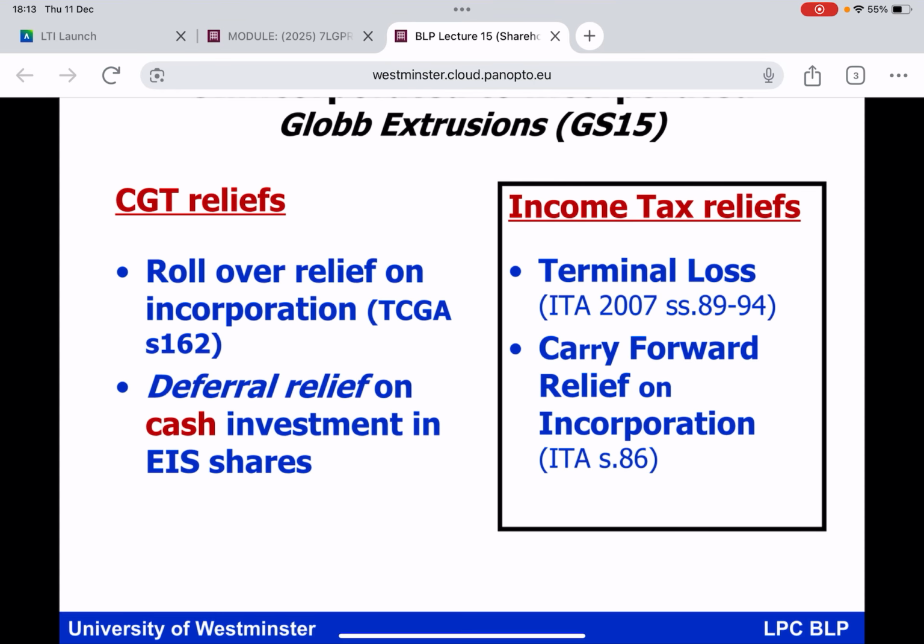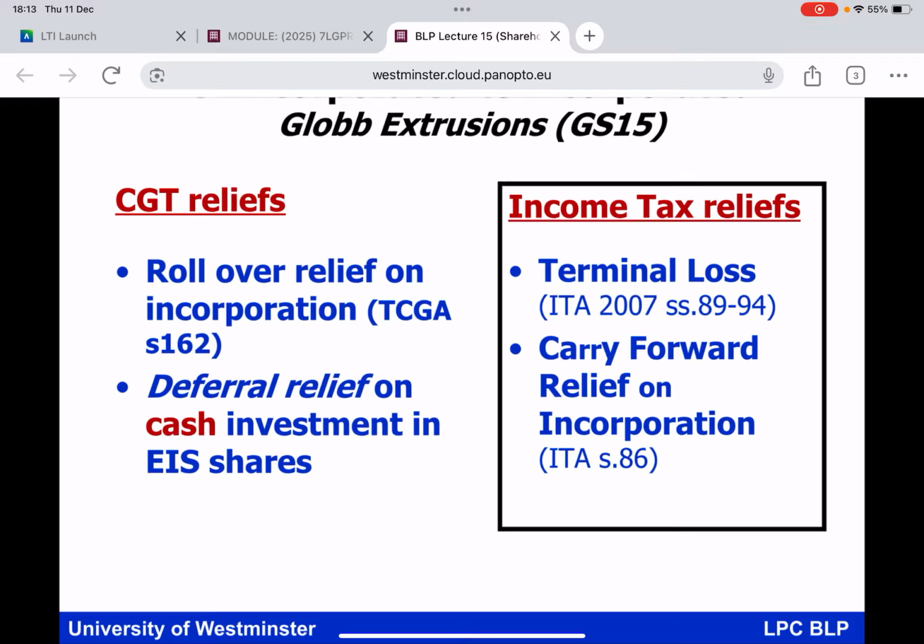It's a partnership, and one of the very first things you'll see is that the partnership, after a couple of years of trading, is going to incorporate. So, BLP Group Session 15 has got a partnership called Glob Extrusions, which ultimately will become Glob Extrusions Limited. When we incorporate the partnership, business assets are transferred over to the company, and the people who used to own the business assets, the partnership assets, become shareholders in the company.